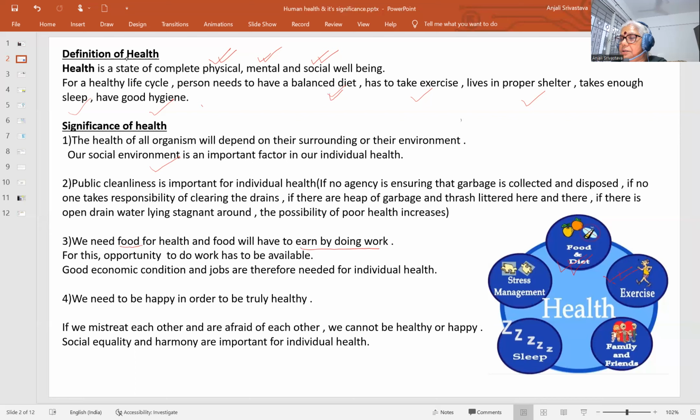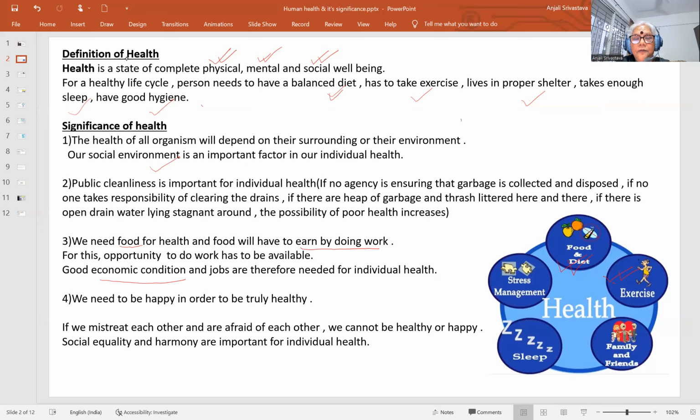Exercise doesn't mean only fitness exercises like running, walking and doing yoga. Every work that is done to keep you fit and healthy is the work that has to be done for good health. Then there must be work opportunities and good economic conditions. If you are working and earning properly, you and your family members will be in good health. So that is another requirement.